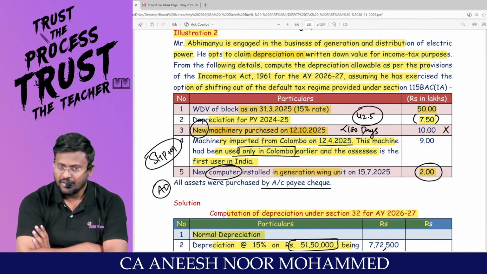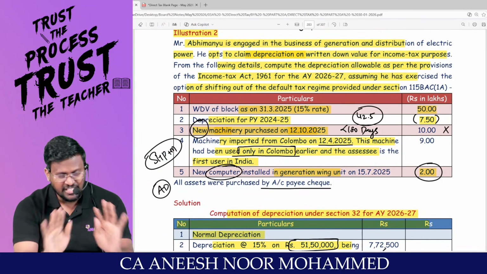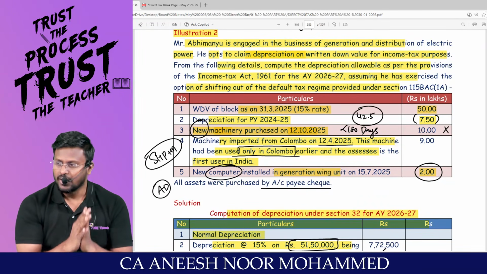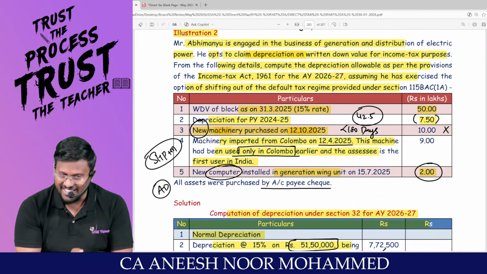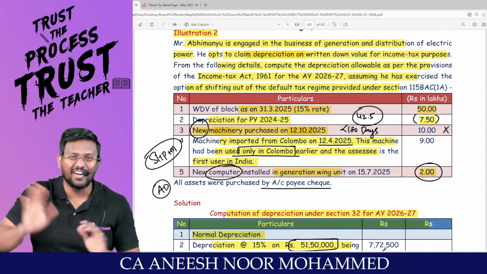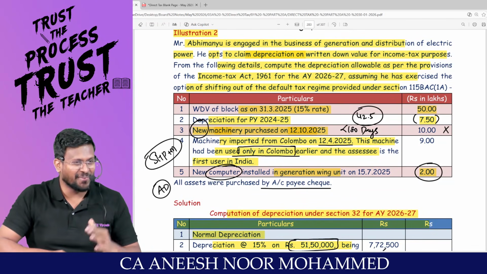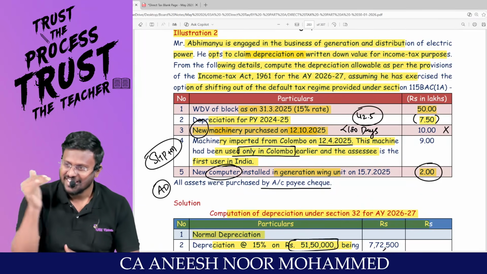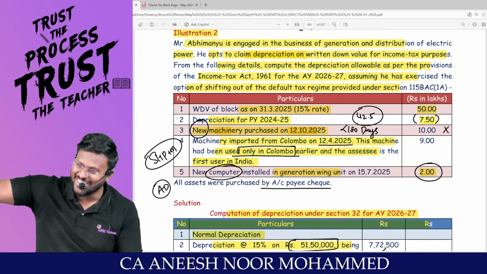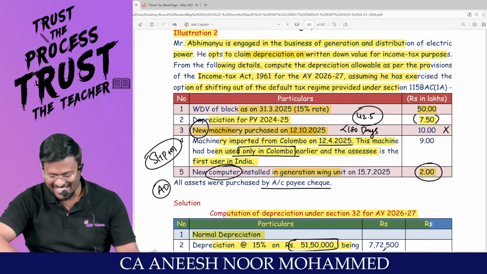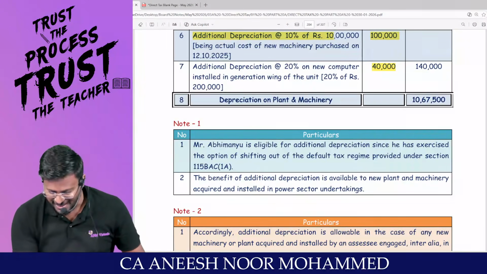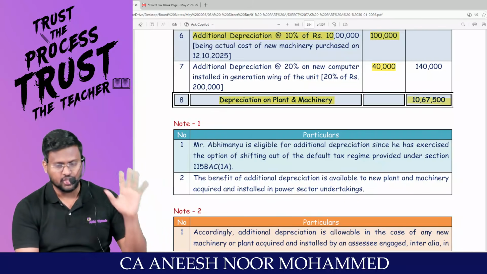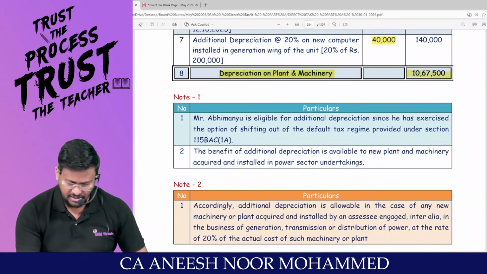Sir, additional depreciation specifically saying that, what man? Second hand plant and machinery is not allowed. This is like, no, you are saying that I got only married in Colombo. I have not married in India. My dear lovable students, sir, you have already married. This is your second marriage only. Sir, this asset has been used already outside India. Sir, for this additional depreciation will not be allowed. Can I proceed? So the depreciation on plant and machinery will be total plus additional, normal plus additional, 10,67,500.